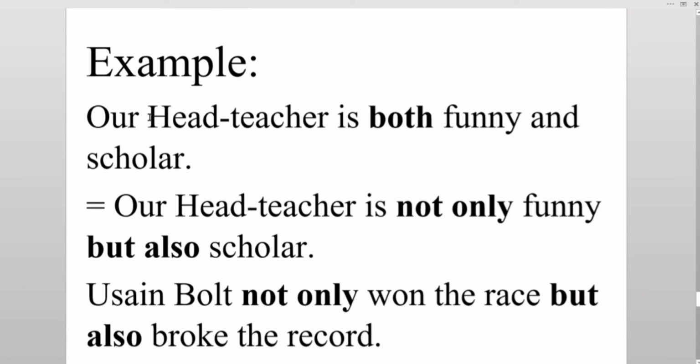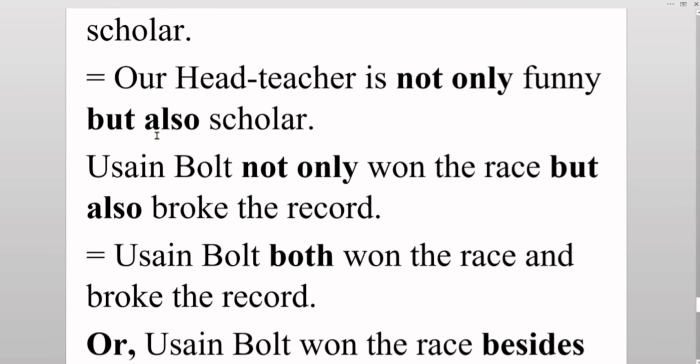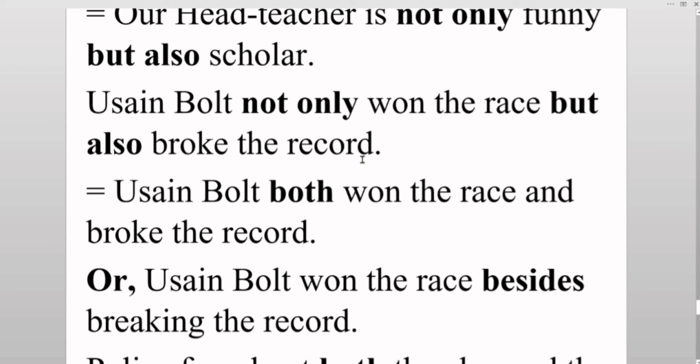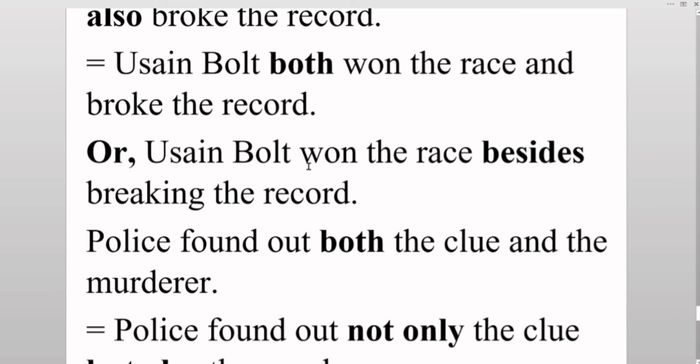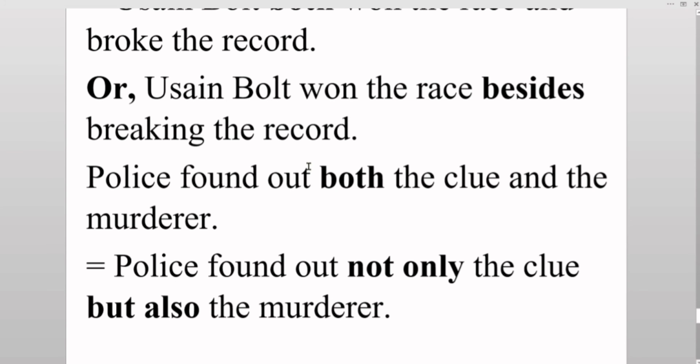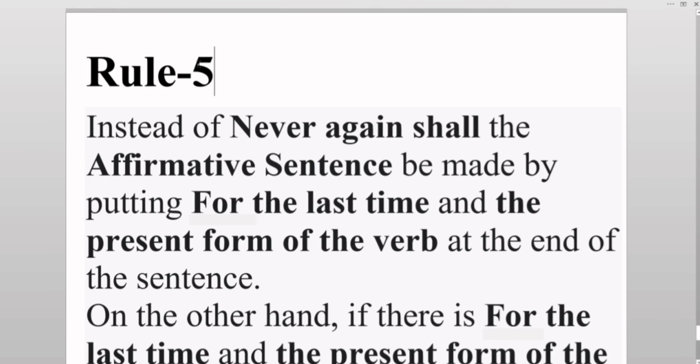Our head teacher is both funny and scholarly. Our head teacher is not only funny but also scholarly. Usain Bolt not only won the race but also broke the record. Usain Bolt both won the race and broke the record. Or Usain Bolt won the race besides breaking the record. Police found out both the clue and the murderer. Police found out not only the clue but also the murderer. I think you have understood. Let me show you the next rule.